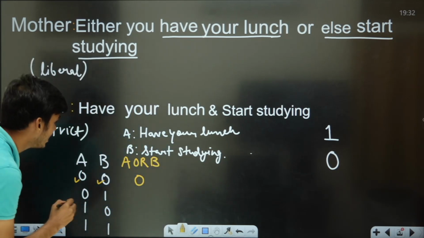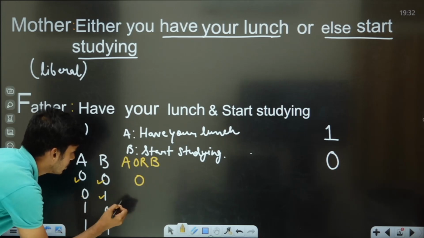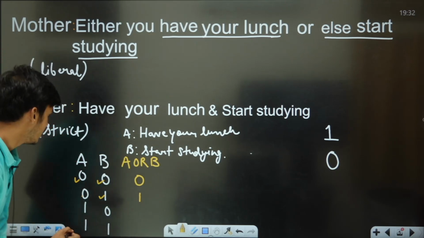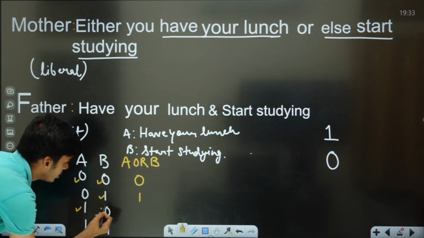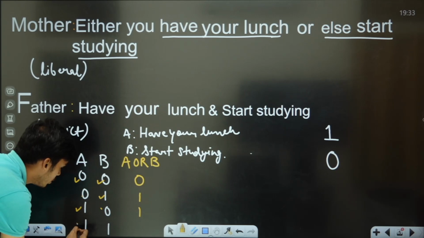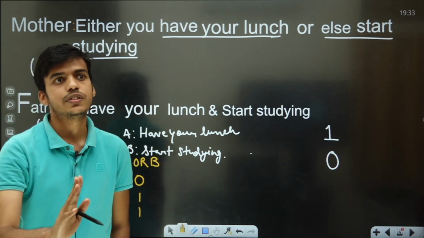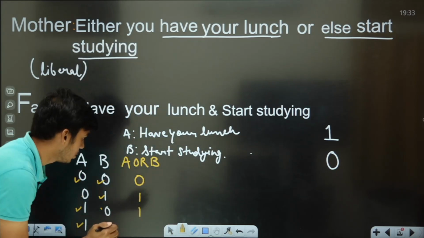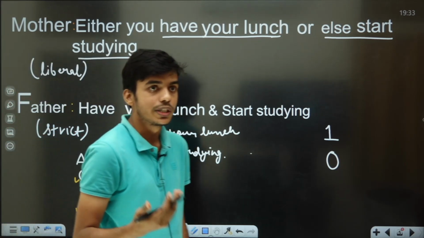And in the second case, as soon as she will see that you didn't have your lunch but you started studying, she will start feeling like you are obeying her. And in the third case, as soon as she will see you had your lunch but you didn't study, that time also she will feel like you are obeying her. And as soon as she will see over here that you had your lunch, she will not look for whether you are studying or not. She will be happy that you are obeying her, and you will get success over here. You will be counted as a successful person because you made your mother happy.